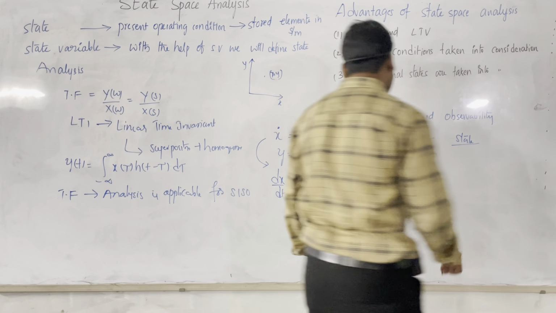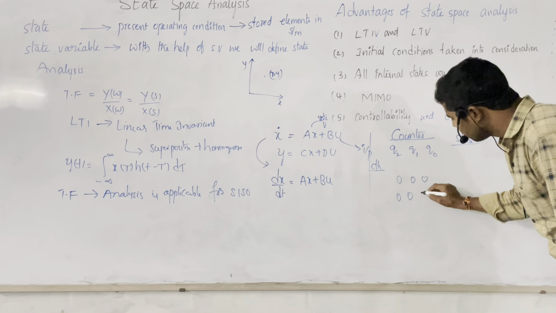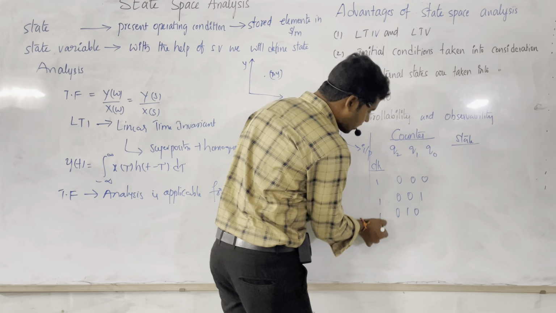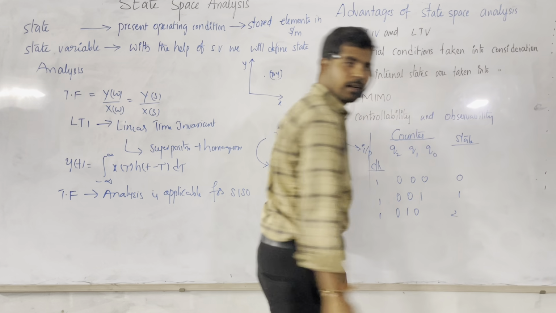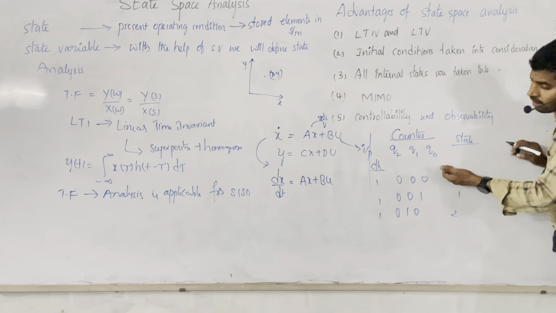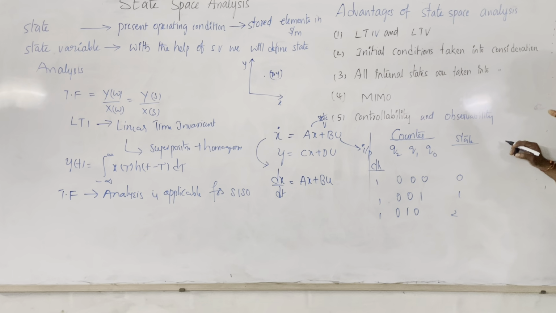In the case of counters, what are the possibilities if you are designing a 3-bit counter? 0 0 0, 0 0 1, 0 1 0. So if you take the count with the clock into consideration, 0 0 0 means state 0, then 1, 2, right? So here the state is nothing but this. Suppose the counter shifts from this state to the next state, obviously you need to store the value. If you don't have the previous state of the counter, we cannot shift it to the next state. That is why we need to store the previous state, which is generally called the state of the system.